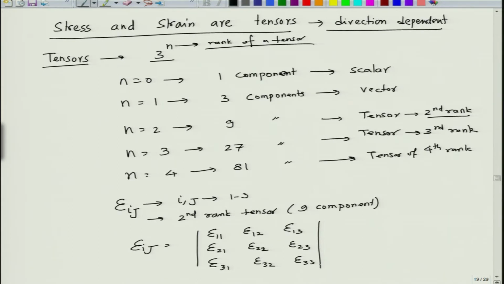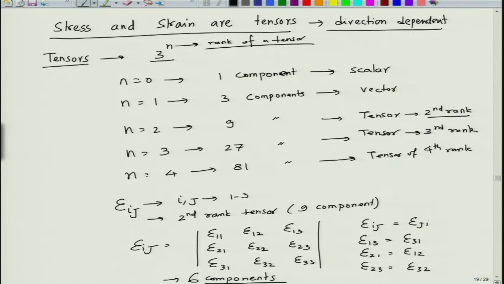this is your strain tensor. Because of symmetry of strain and stress, it does not actually have 9 components, it has 6 components because epsilon ij is equivalent to epsilon ji. So, for example, epsilon 1 3 will be equivalent to epsilon 3 1, epsilon 2 1 will be equivalent to epsilon 1 2, epsilon 2 3 will be equivalent to epsilon 3 2. As a result, you will reduce this to 6 components because of symmetry. Okay. This is about the strain.